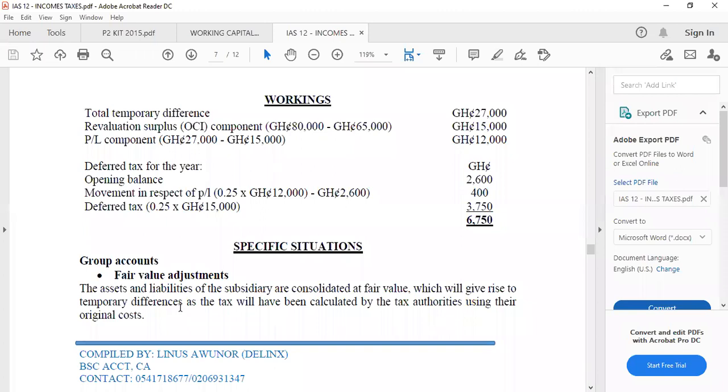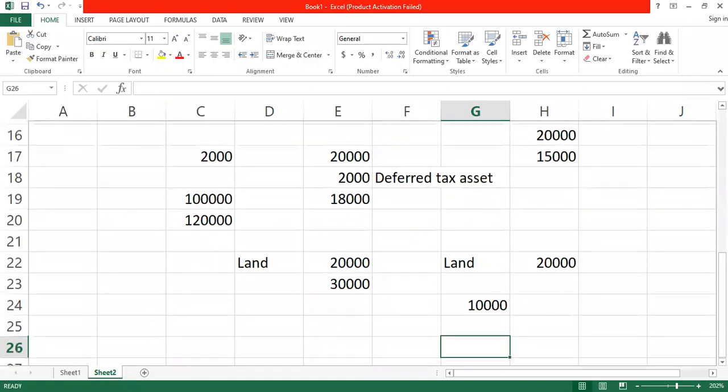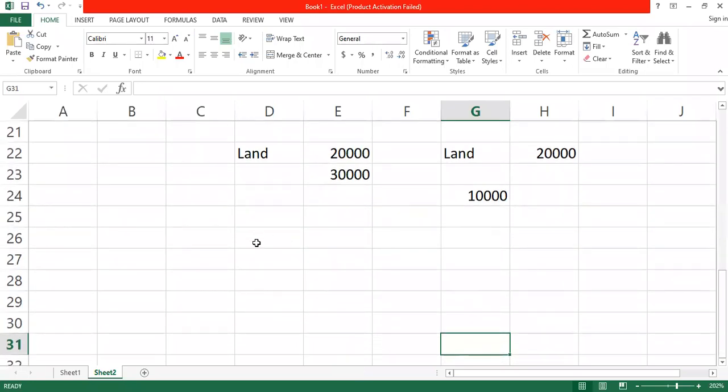The fair value measurement says that at the date of acquisition of the subsidiary, the assets and liabilities of the subsidiary must be revalued to their fair value. Sometimes, for those doing corporate reporting, you are here to do consolidated financial statements, but you have done basic consolidation.